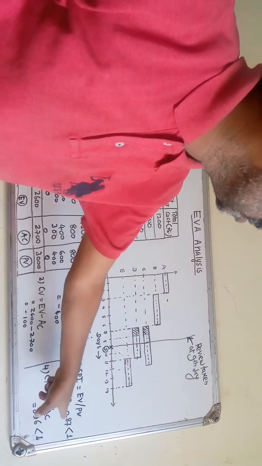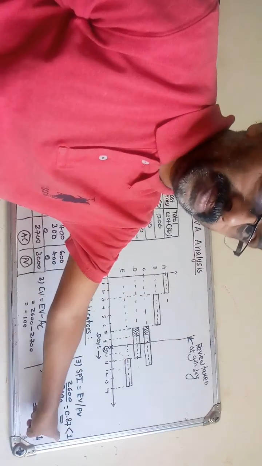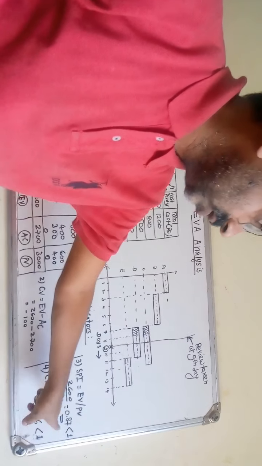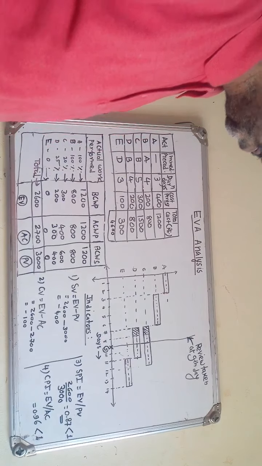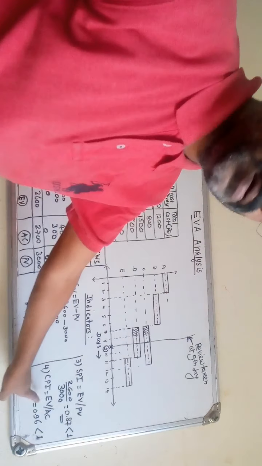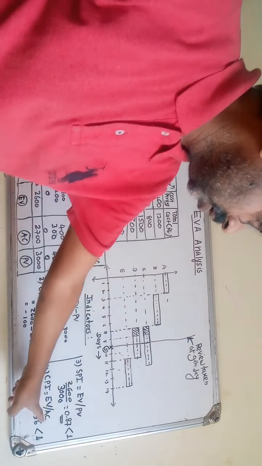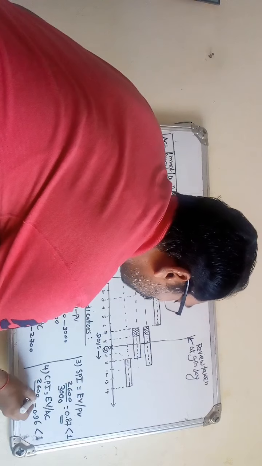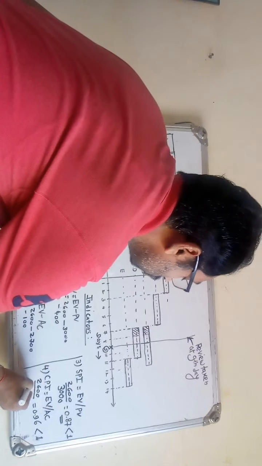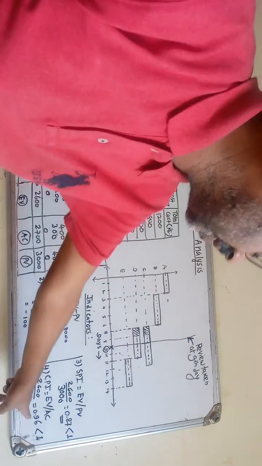Similarly, for CPI the formula is EV, earned value, upon actual cost. So earned value 2600 upon actual cost 2700, we get 0.96, the cost performance index, which is also less than 1. So these are the four main indicators of this particular small project, and now we will interpret these results.